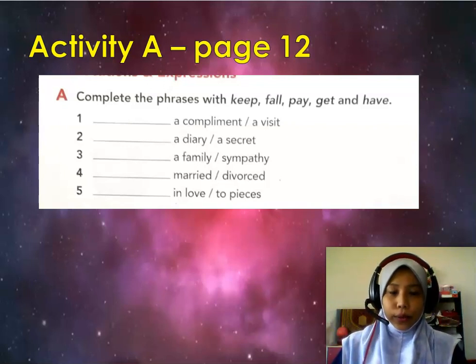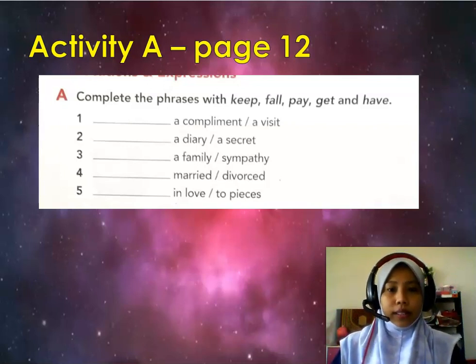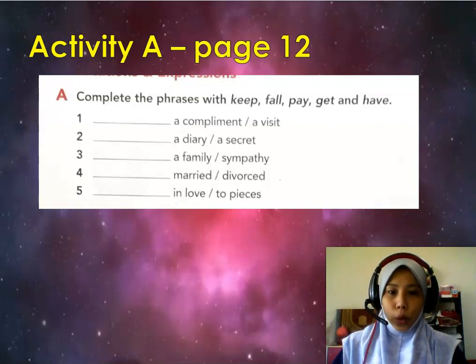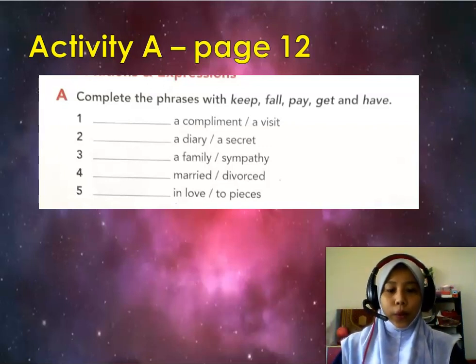Next, let's take a look at activity A, from page 12 in your textbook. The instruction: complete the phrases with keep, fall, pay, get, and have. From here, you will learn the use of collocations and expressions. And we will also know what is meant by collocation and what is meant by expressions.